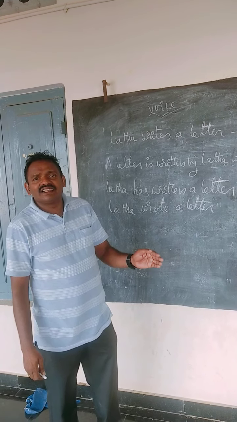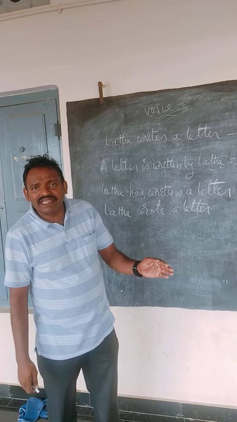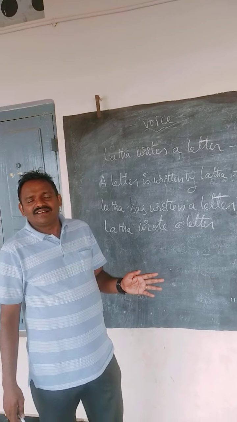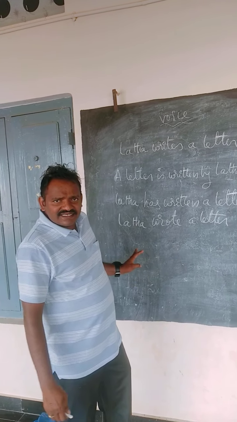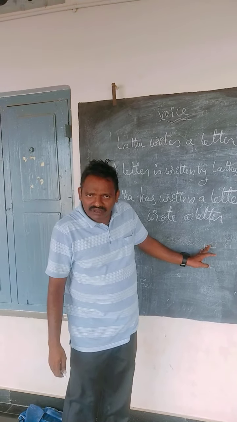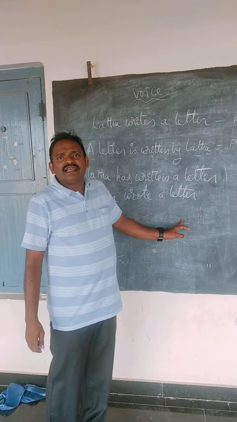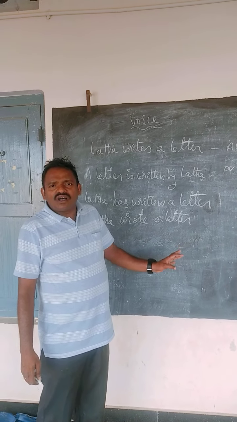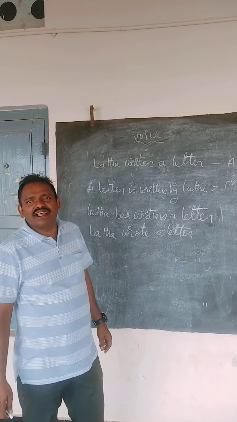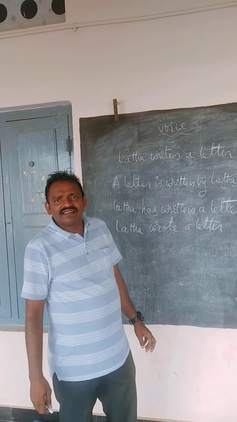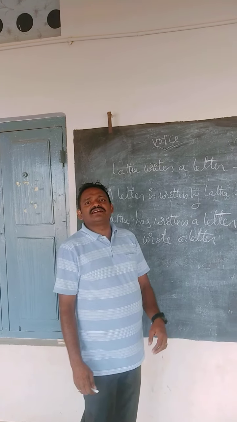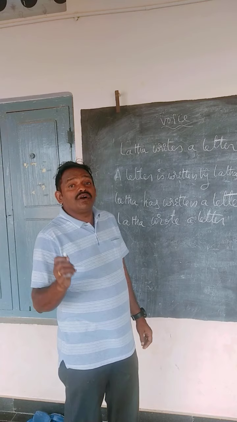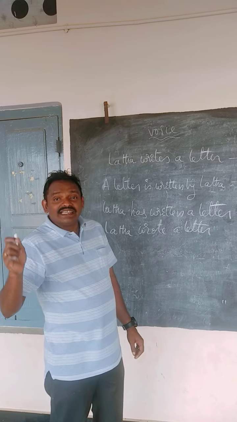A letter was written by Lata. Why? Whenever the sentence is in the simple past, the be form was or were should be used there. Okay? Next, our sentence is: Lata was writing a letter.